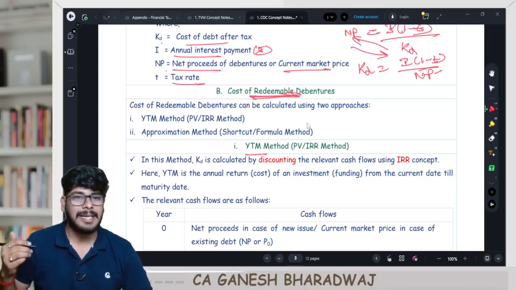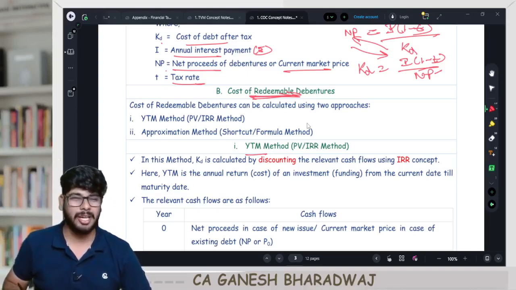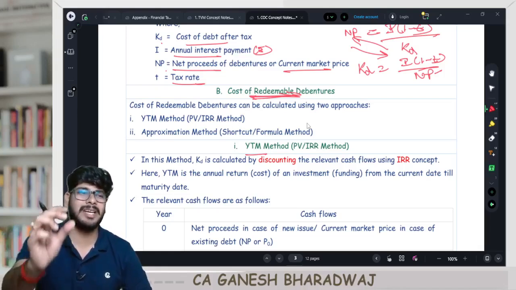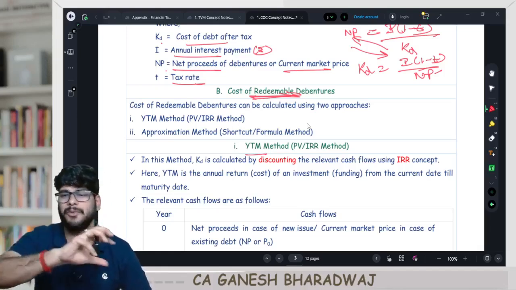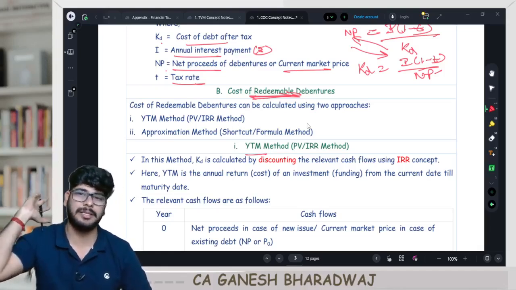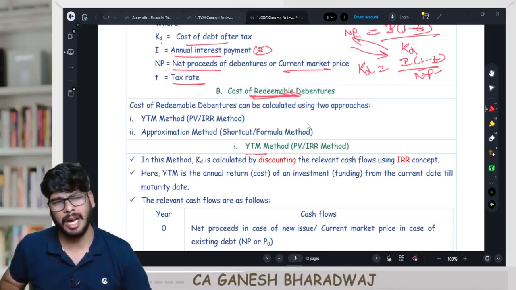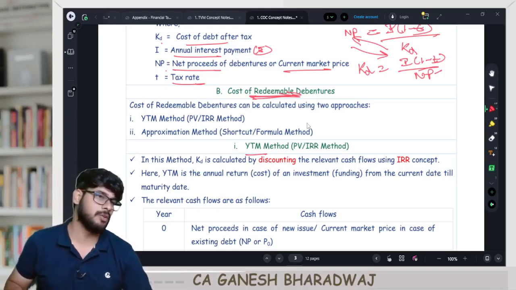Clear? The second method is called a shortcut method, also known as a formula method, also known as the approximation method. One straightaway formula you apply. If you apply this formula, you will get the final answer. This is your KD, right? But that is not the exact KD. That is an approximate KD value. Are you able to understand?